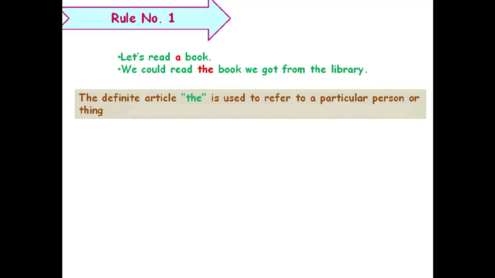So the definite article the is used to refer to a particular person or thing. When you're referring to something in particular, when you're pointing out to something in particular or someone in particular, you use the definite article the. That is why in the first sentence we are saying let's read a book because we're talking about any book in general. But in the second sentence we are saying we could read the book we got from the library because we are talking about a particular book here. That is about rule number 1.